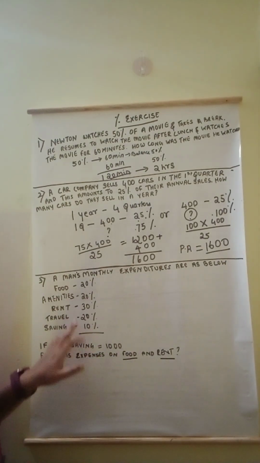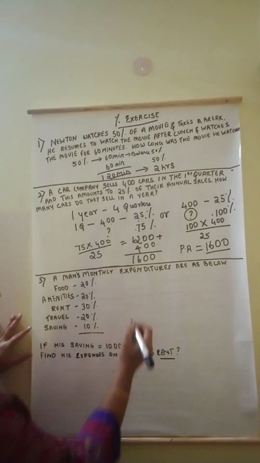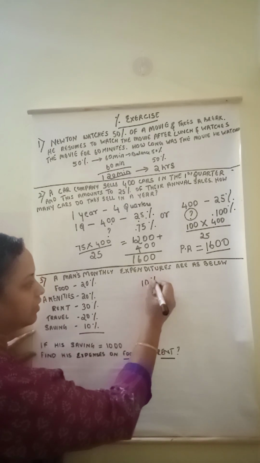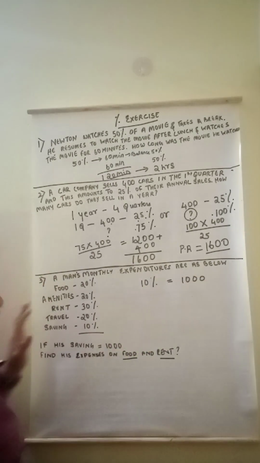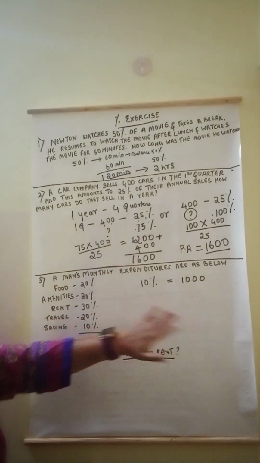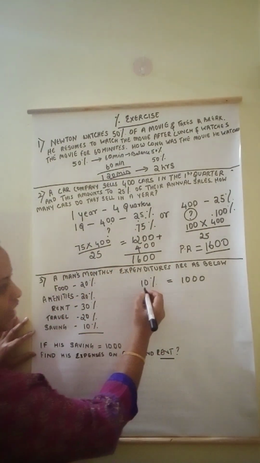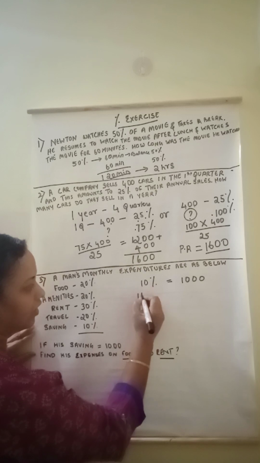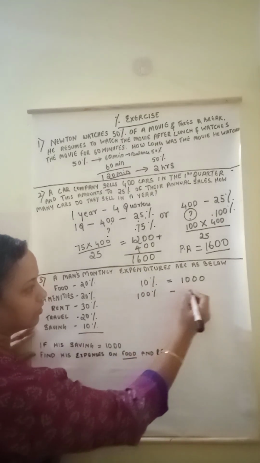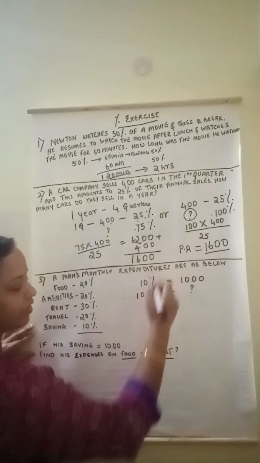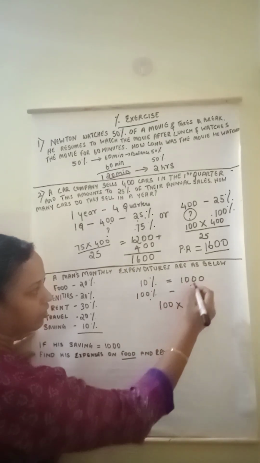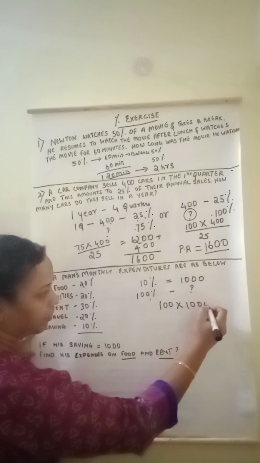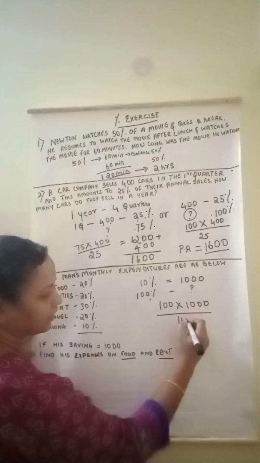So here from this we already know 10% equals 1000. Okay, the same way I am telling you here. So if 10% is 1000, 100% is how much? The same way 100 into 1000 divided by 10.